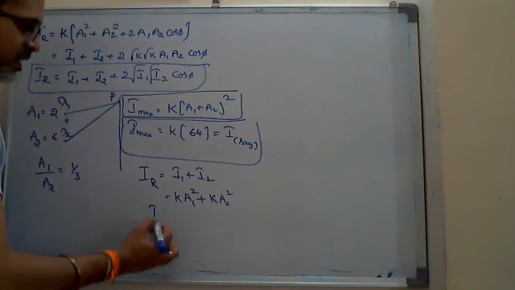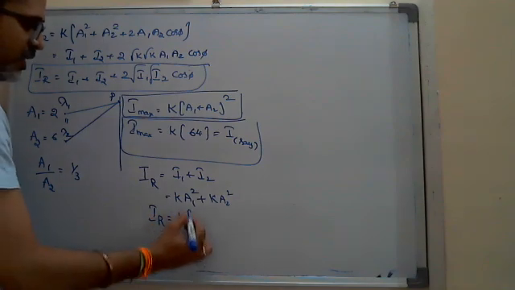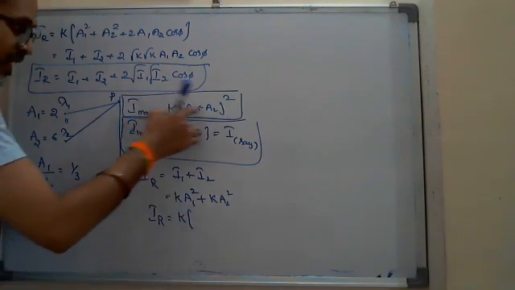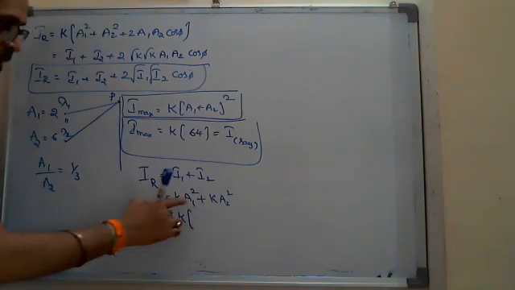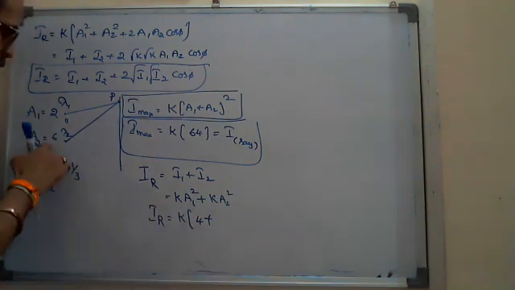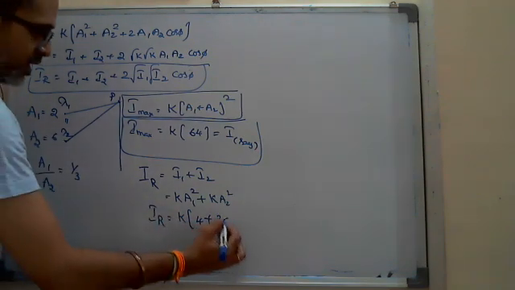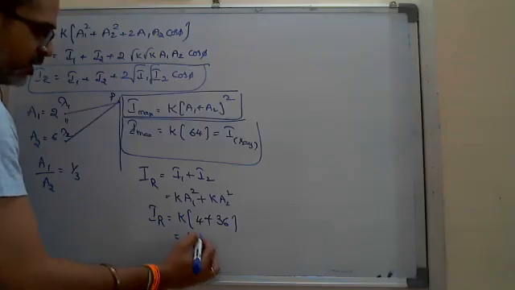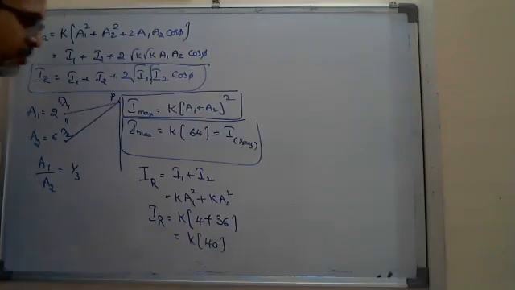So I write the resultant is equal to K into, I am not getting (A1 plus A2) whole square, I am getting A1 square plus A2 square. A1 square is 4 plus A2 square is 36. So I am getting K into 40.